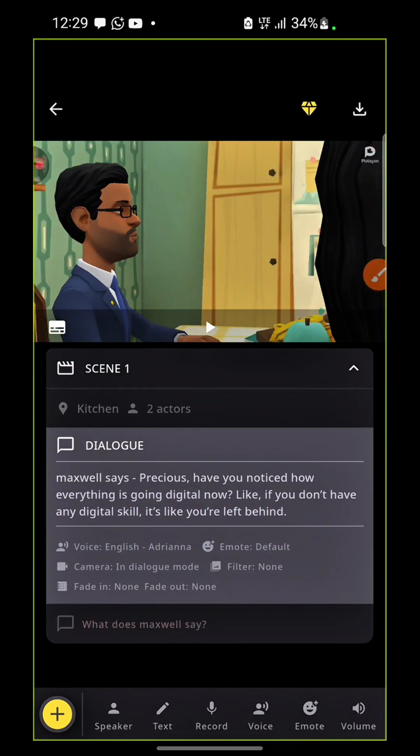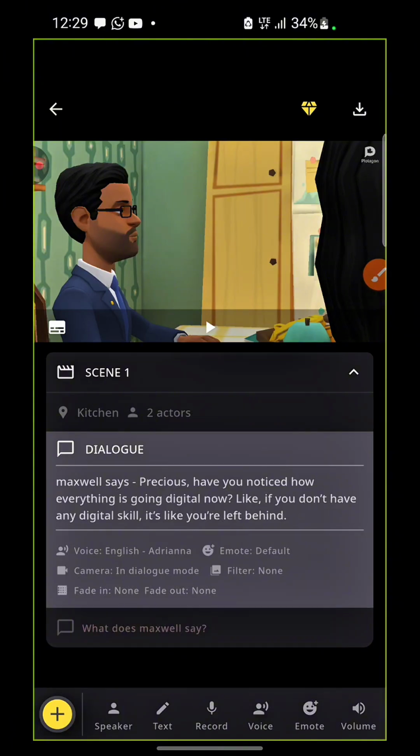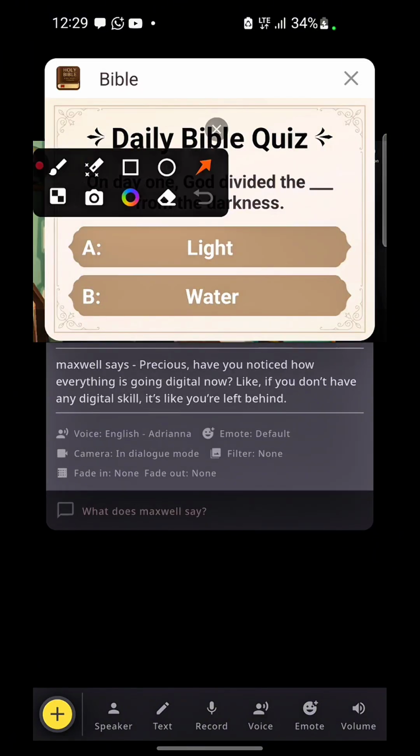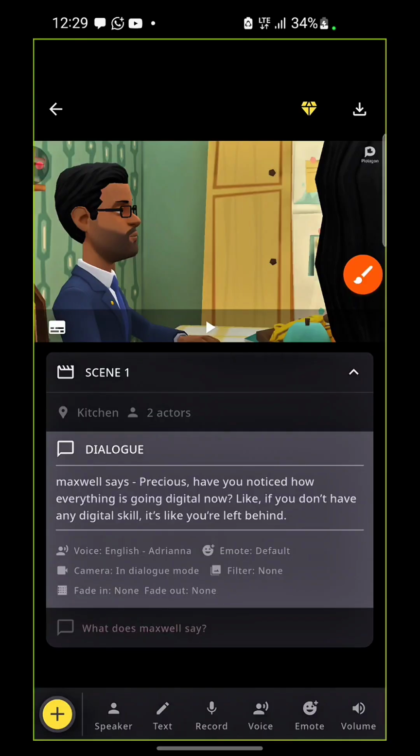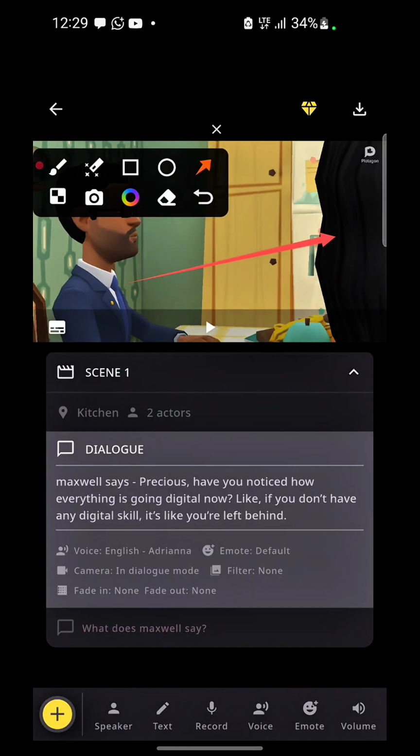Okay, so now we are done with that. You can see that when he spoke, he was literally looking at the lady that was right at this point, this place here.